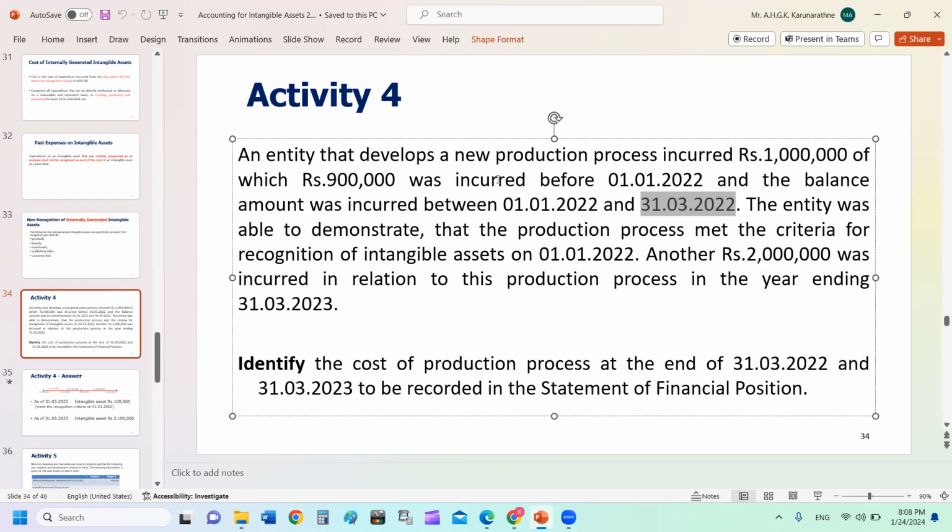During that particular financial year, 1 million was incurred. Out of this 1 million, 900,000 was incurred as on 1st January 2022. The balance 100,000 was incurred in the last 3 months of the financial year. All together 1 million was incurred. 1 million incurred on what? On a production process.